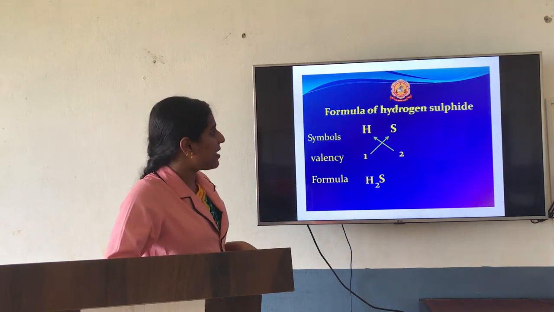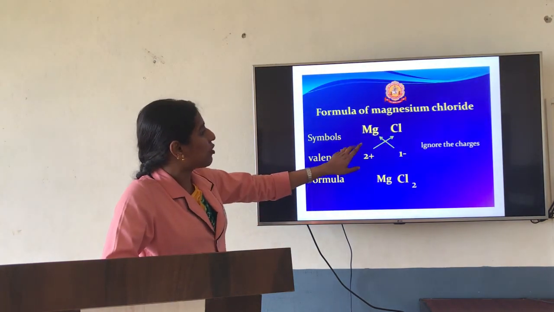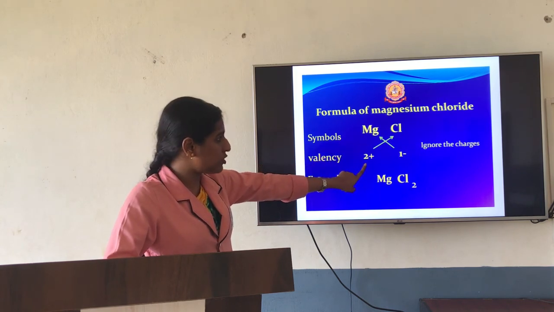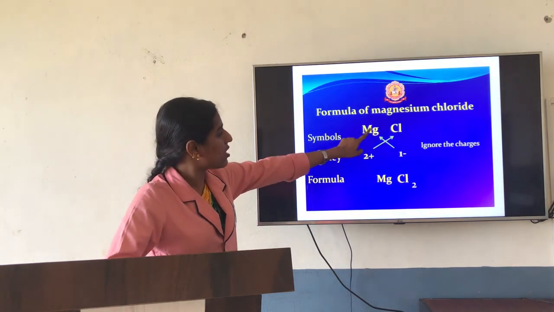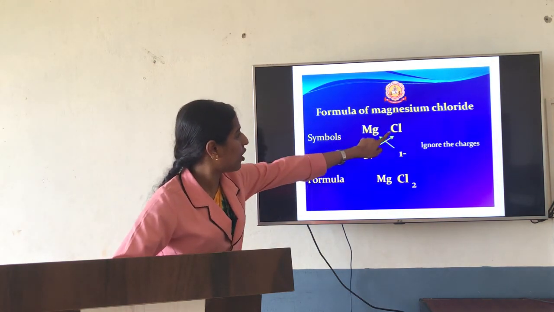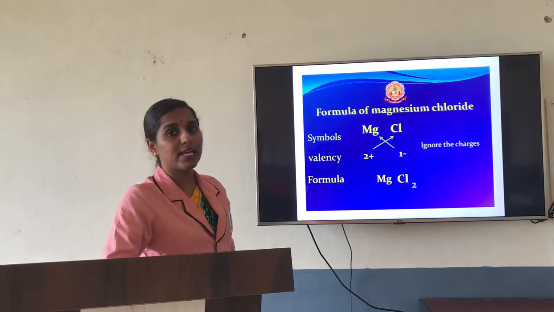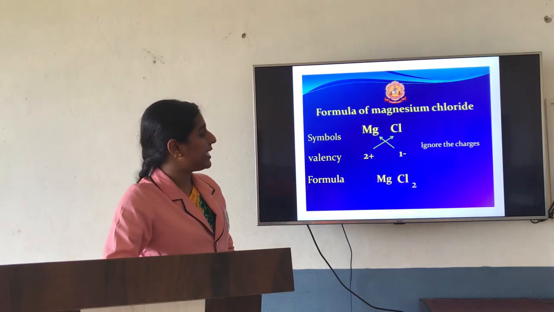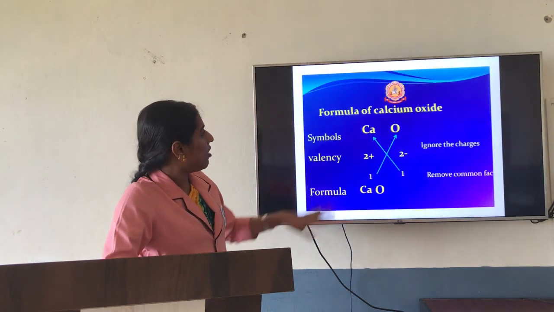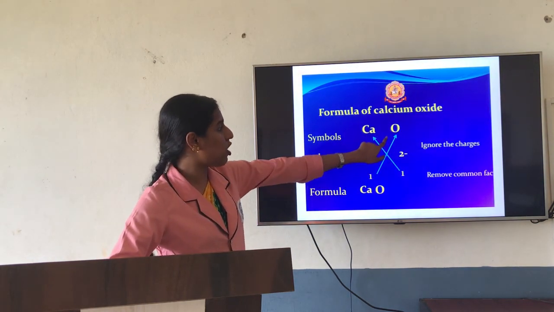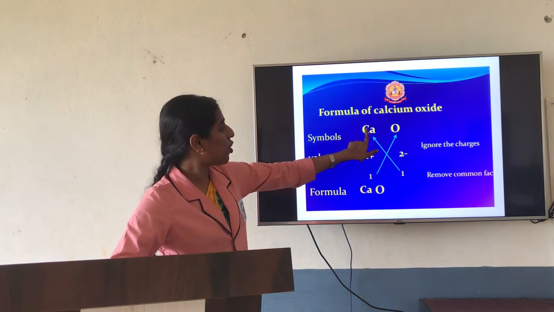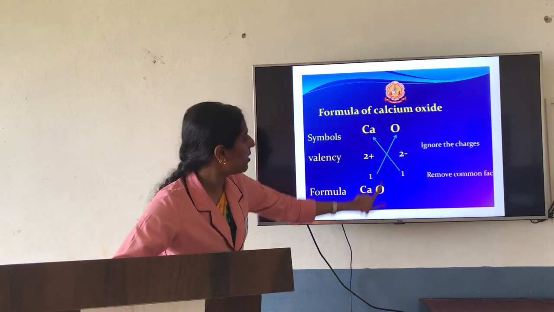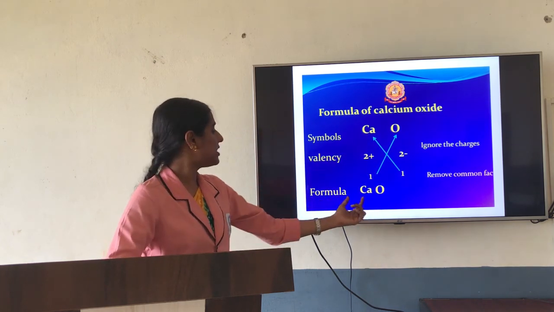Okay. So in the same way, some examples are there here. Magnesium chloride. Magnesium, the charge is +2. Your chloride ion charge will be -1. So with crisscross, magnesium is 1 and your chloride will get 2. So that it forms as magnesium chloride. So this is the way of writing the charge. Now calcium oxide. Calcium charge is +2. Oxygen charge is -2. So you can take a common factor here. 1 is common. So here you can write calcium as 1 as well as oxygen as 1. So the calcium oxide formula will come as CaO.